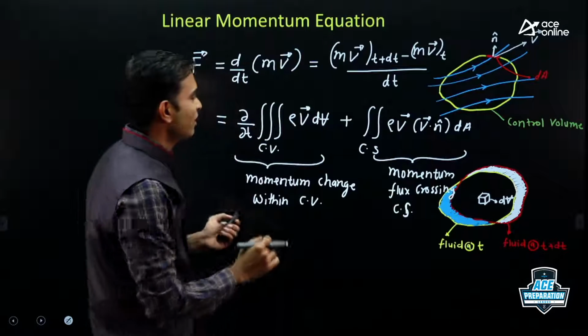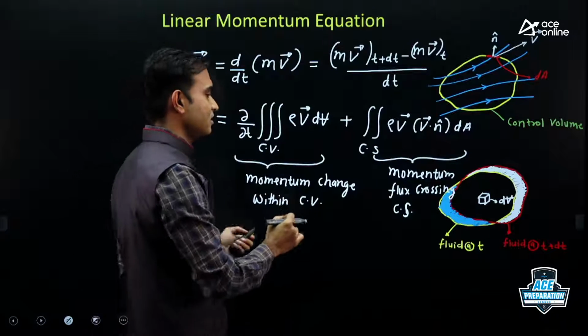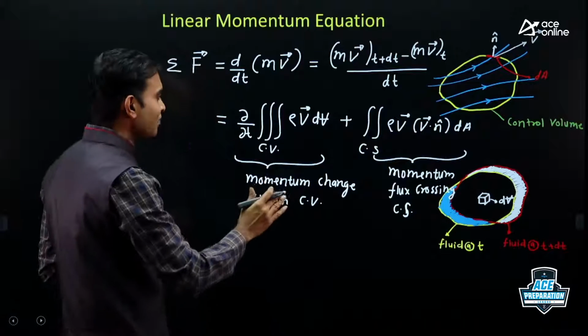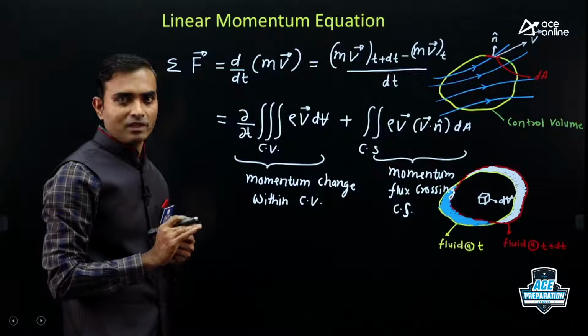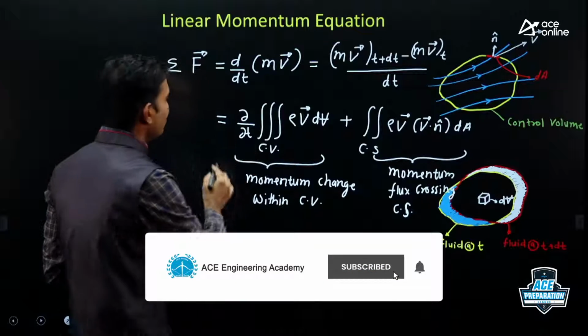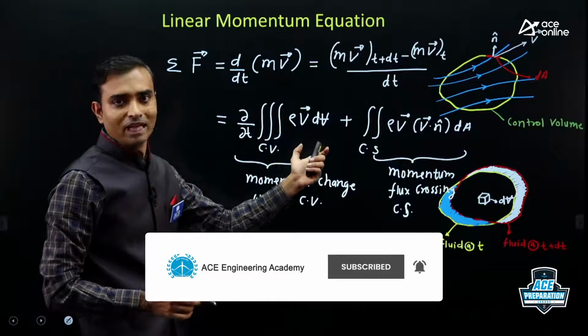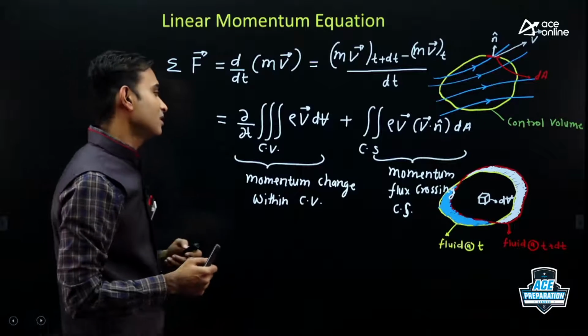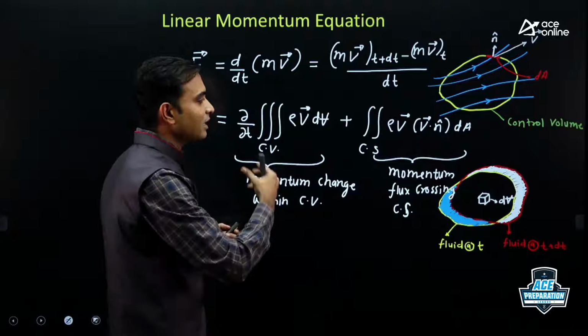Now some students may not understand this because it is a little mathematical, and that's why I'll give a simplified version. While solving problems, we are not going to use this mathematical form. I'm just telling the basis from where you'll get the equation, because later on students keep asking me how the equation comes.